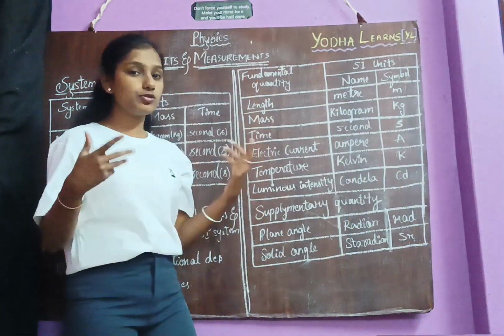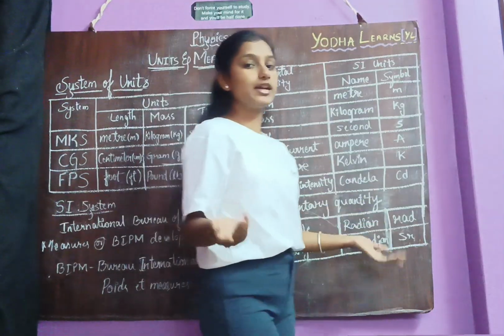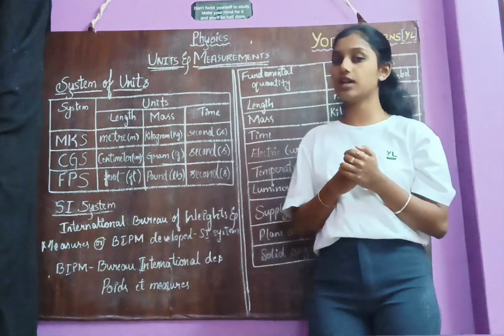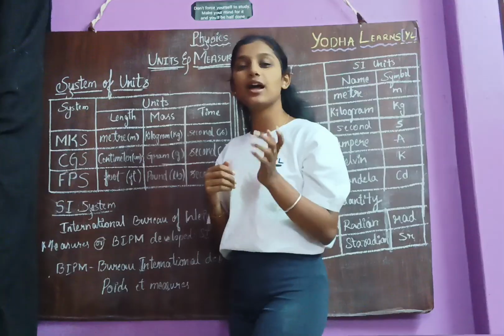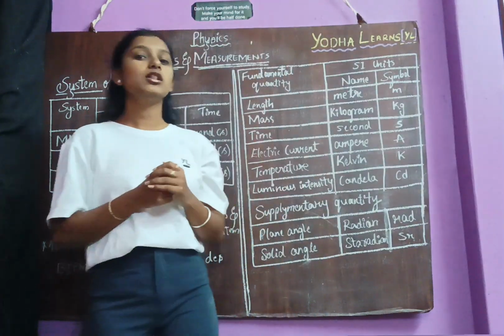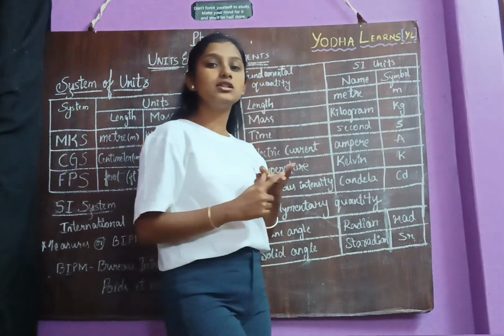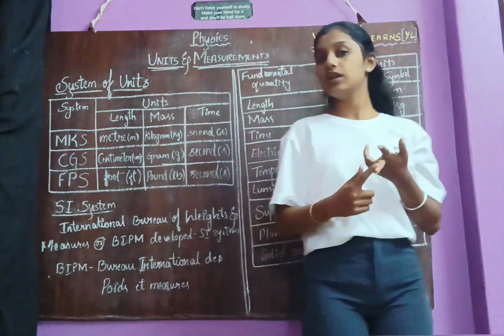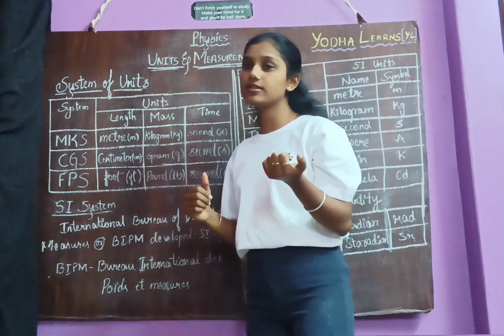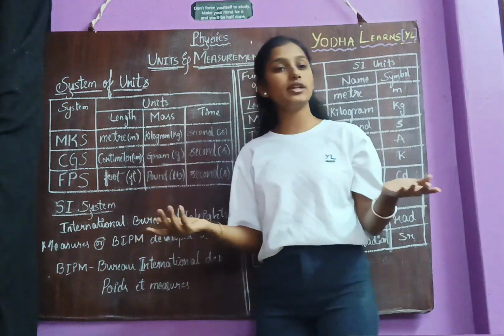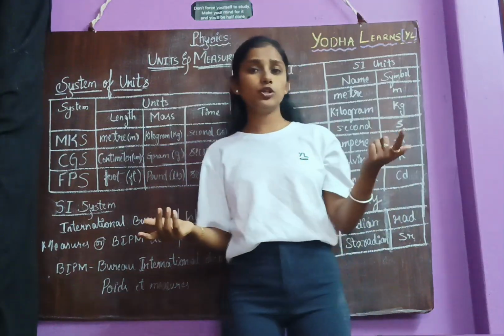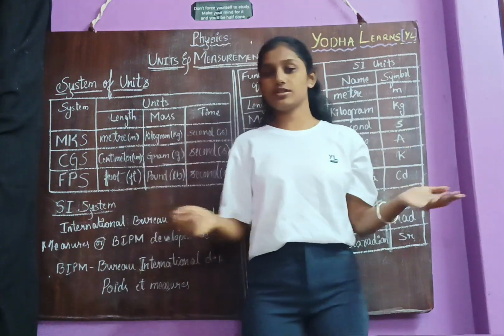Next, we also learned the examples of fundamental quantity and derived quantity. What are some examples of fundamental quantity? Length, mass, and time, etc. Then what are the examples of derived quantity? Area, volume, velocity, etc.